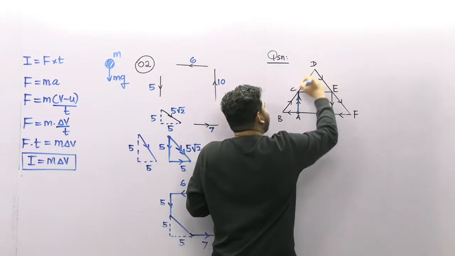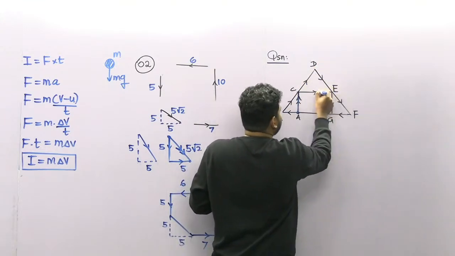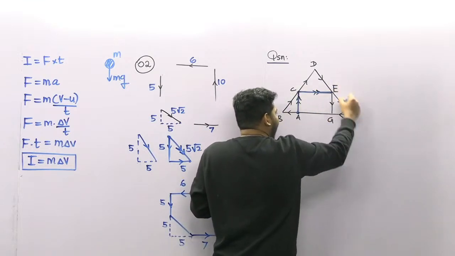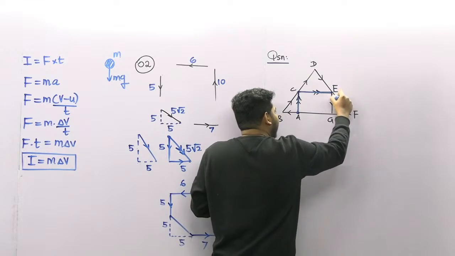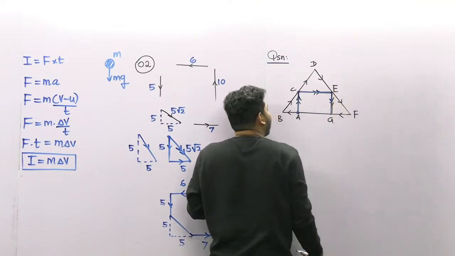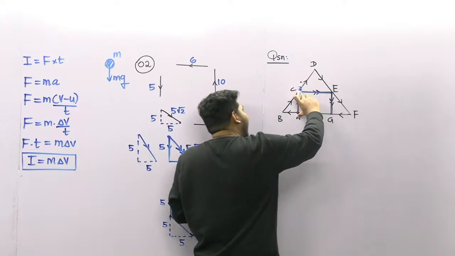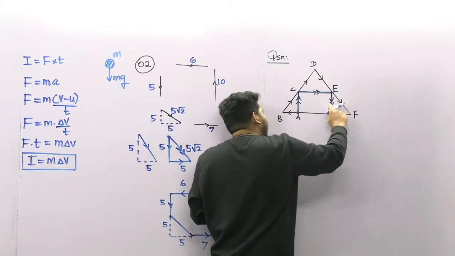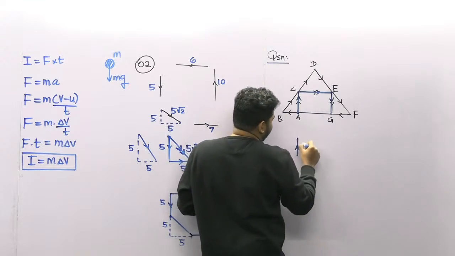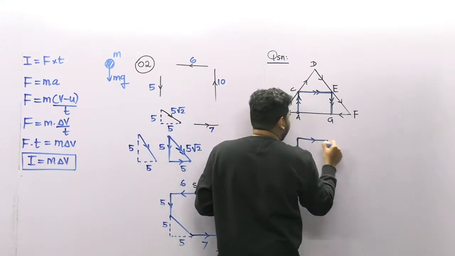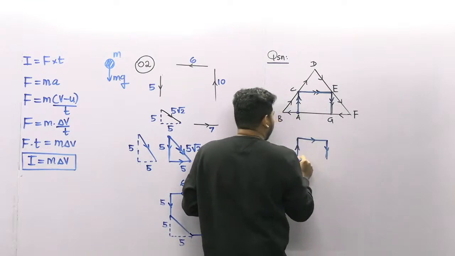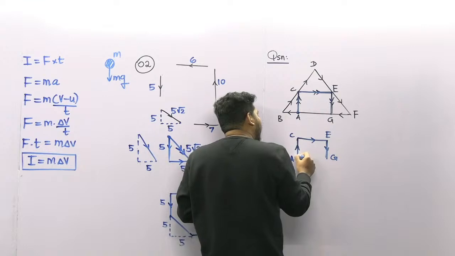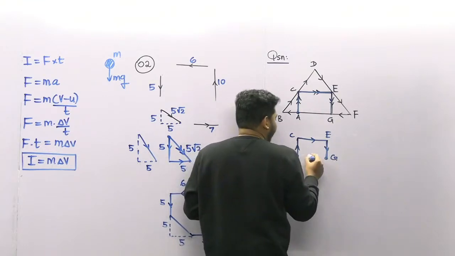Here also the same: CD, DE, the resultant is CE. So there is a second CE here. Then EF and FG, the resultant is EG. The second EG also here. So there are 2 AC plus 2 CE plus 2 EG. So let's say if it is like this, A, C, E, G, if you want to get the resultant for these vectors, it's very easy.